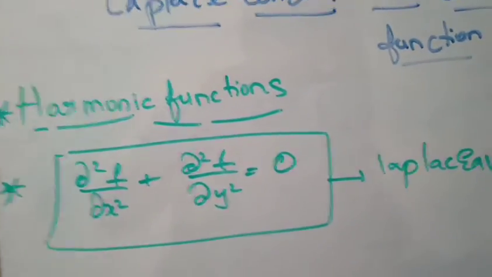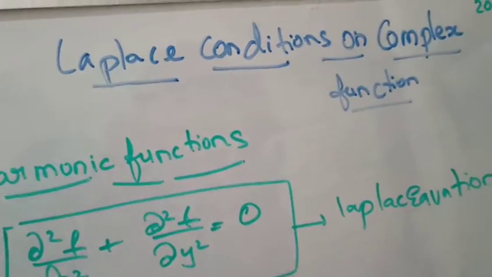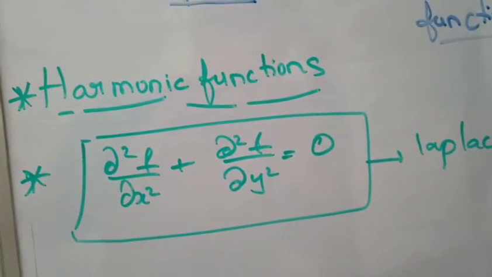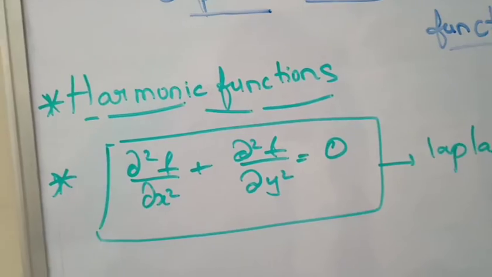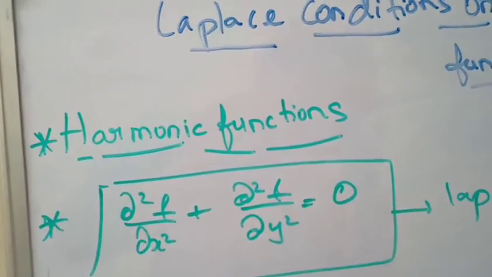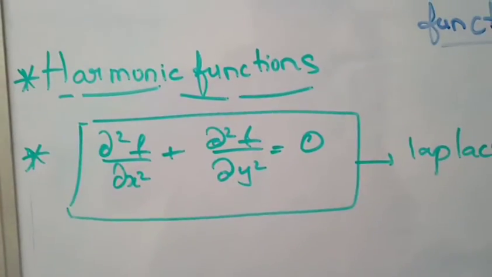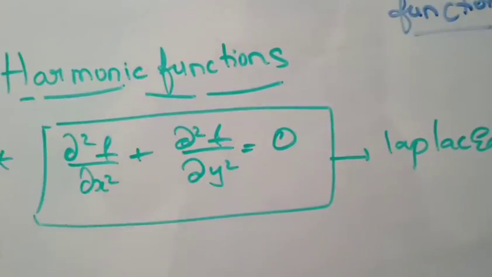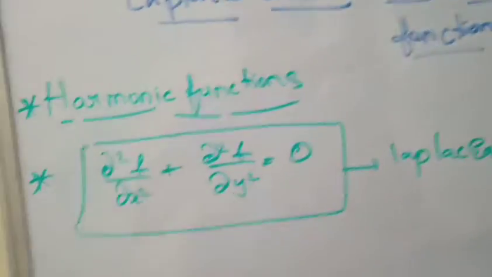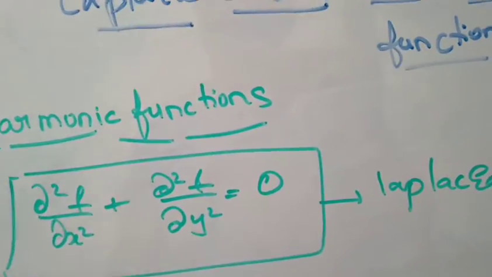The Laplace equation is a second order partial differential equation, which is formed from the Poisson equation.